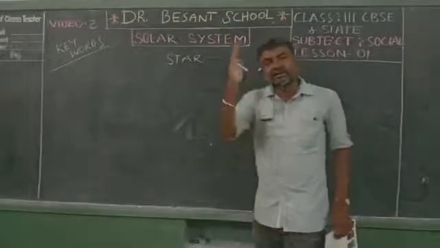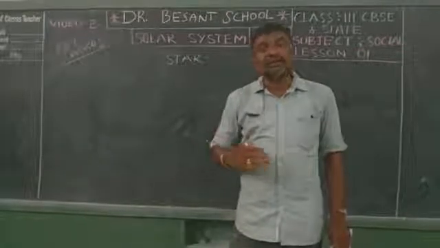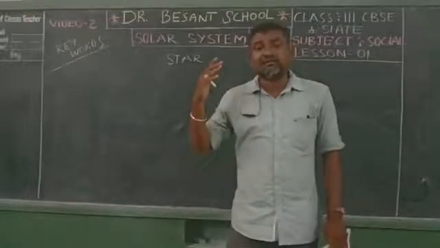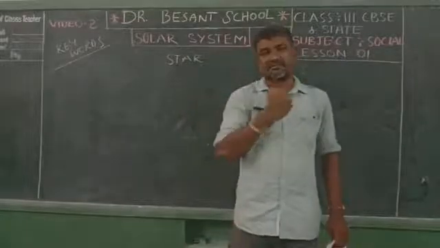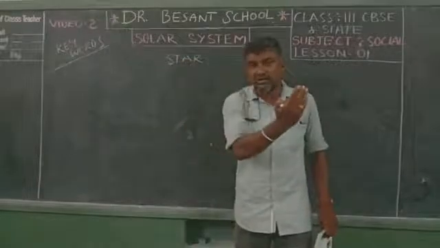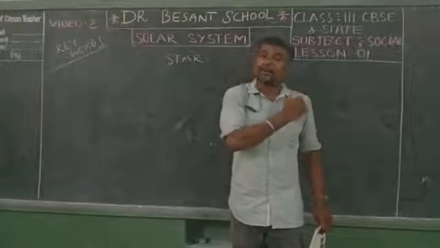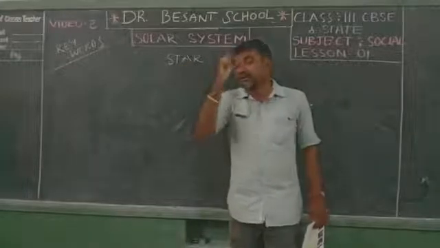What is called a star? You know the planets. What is called a planet? A planet is a heavenly body that revolves around a star. Constantly revolving around a star, it is called a planet. But here we are talking about the star. And what is called a star?